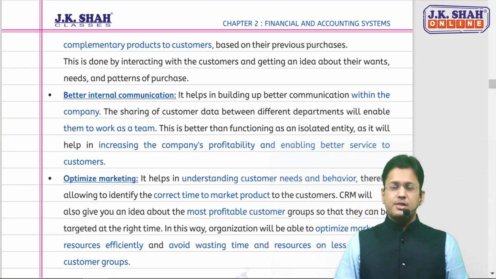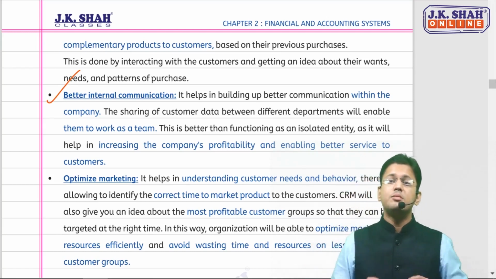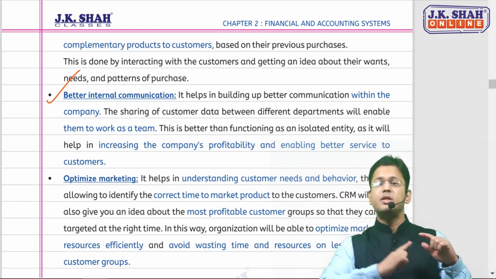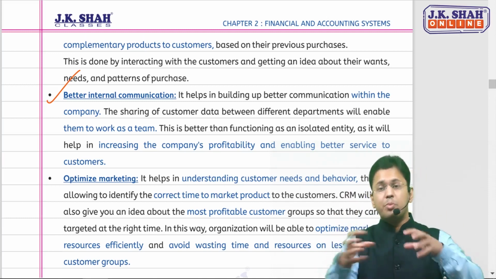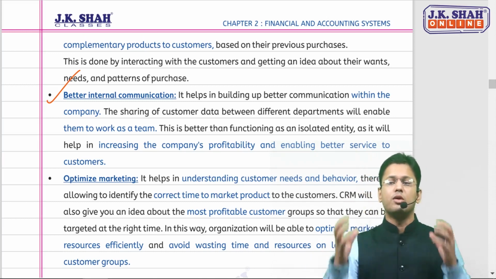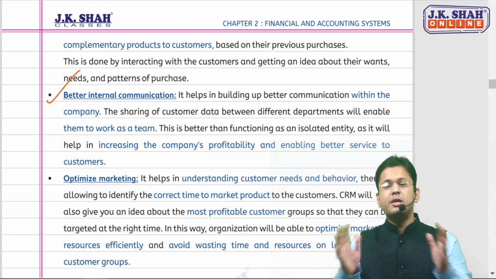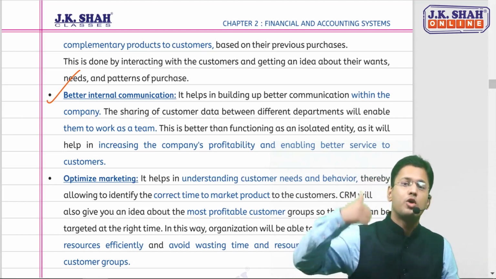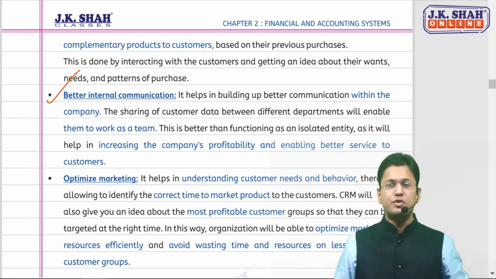The fourth one is better internal communication. Since the customer data is there in the central database in the ERP, sharing of data between all the departments would be quite easy. And now the departmental organizations would work as a team. Earlier, every department had kept their own separate data regarding customer. So the other department didn't know what the other department had as an interaction with the customer. So the customer was sometimes confused.